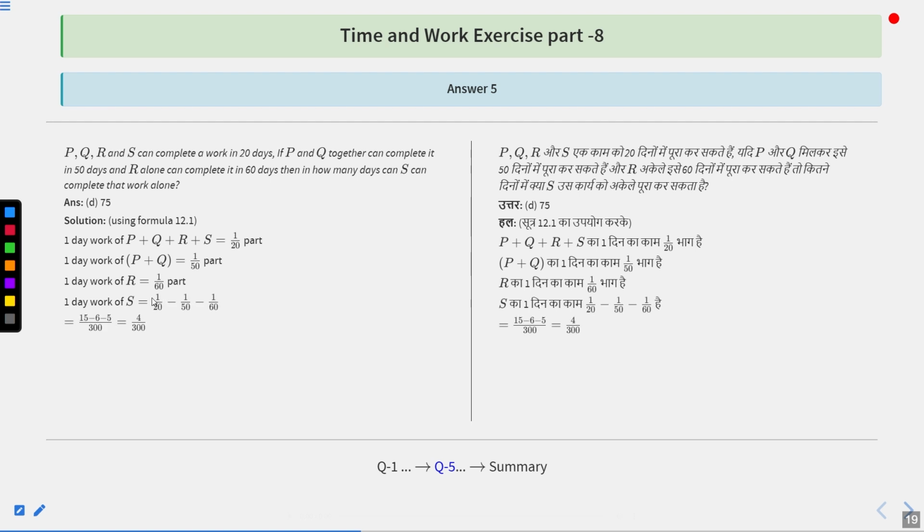1 upon 60 part. So to find the one day work of S, we can subtract the work of P, Q and R from P, Q, R and S. Therefore, 1 upon 20 minus 1 upon 50 minus 1 upon 60 is the one day work of S.